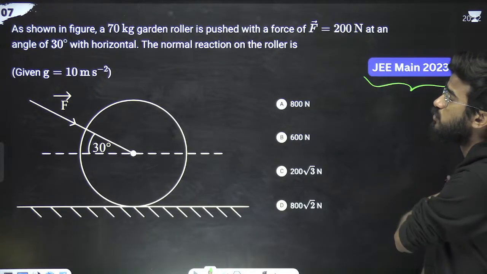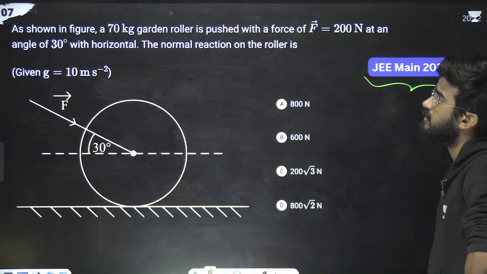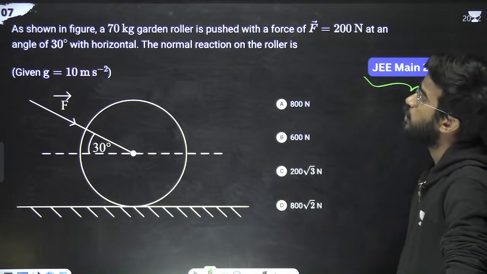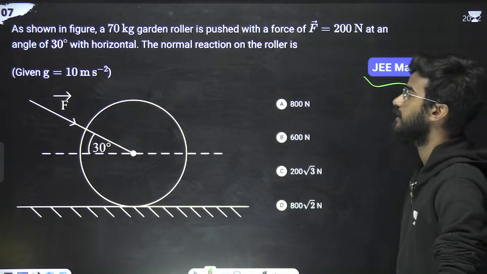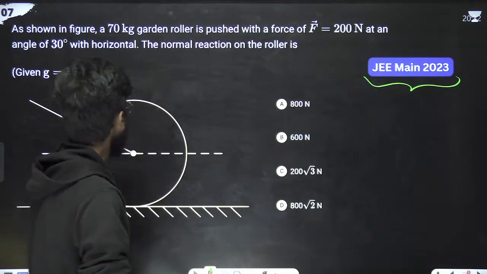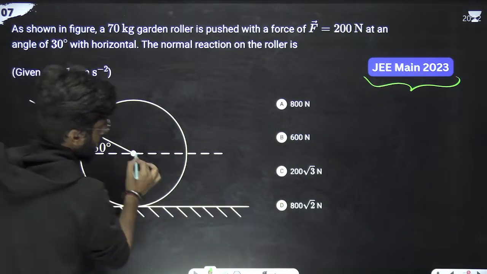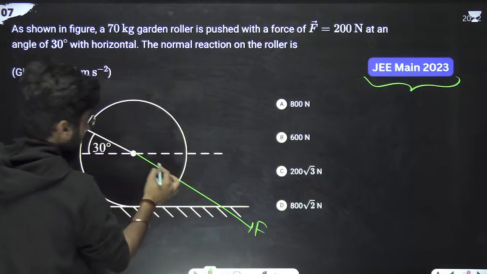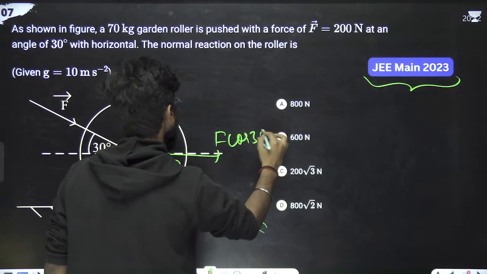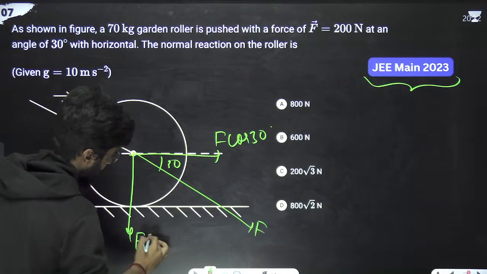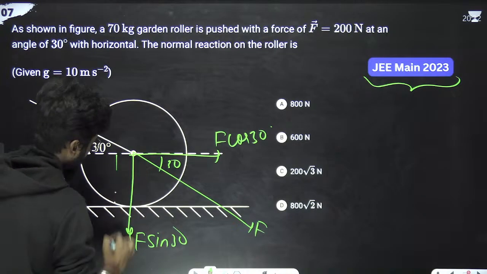What the question is saying: as shown in the figure, a 70 kg garden roller is pushed with a force F at an angle of 30 degrees with the horizontal. The normal reaction on the roller is? Normal reaction we have to calculate. So this force is F, and this is 30 degrees. So F cos 30 will be in this direction, and F sin 30 will be in this direction.